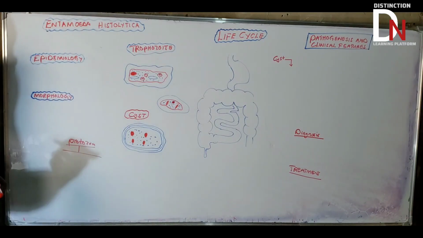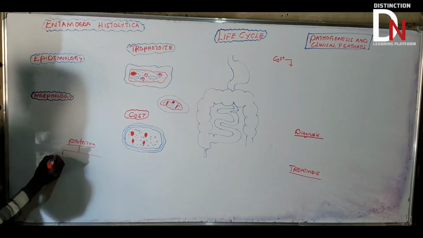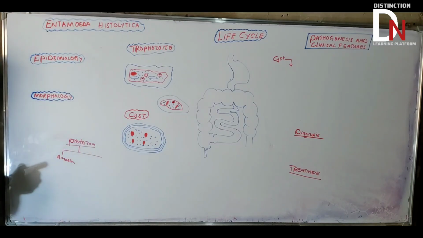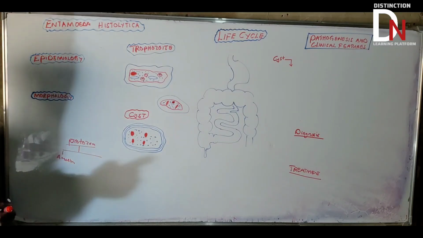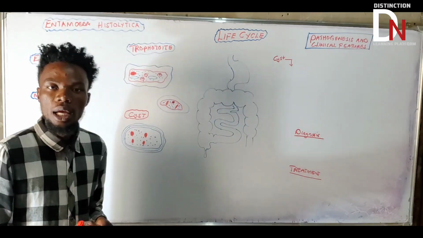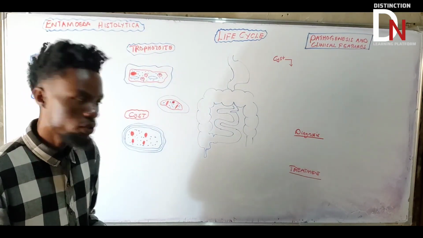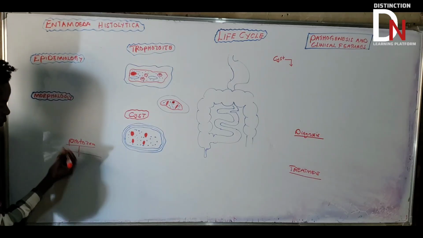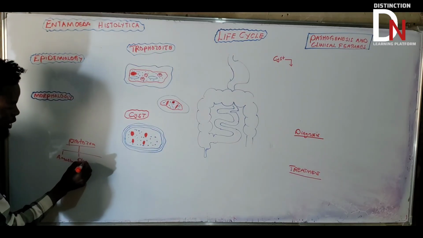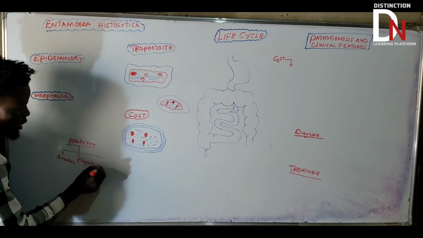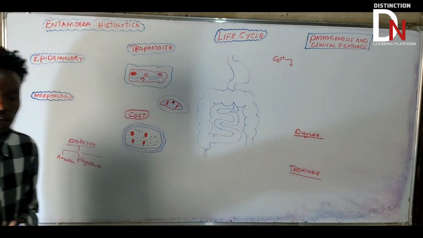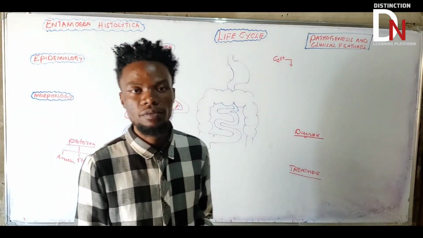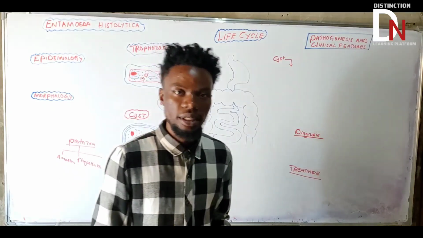Remember, protozoa are further categorized. The first one is amoebas, which we'll be talking about in this session. A good example under amoeba is Entamoeba histolytica. Then they are further categorized into flagellates, and we'll talk about flagellates too. Trichomonas vaginalis is one of the flagellates.